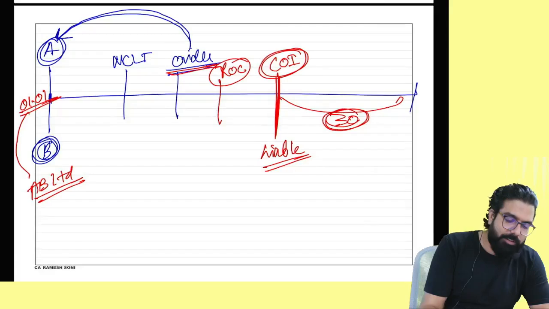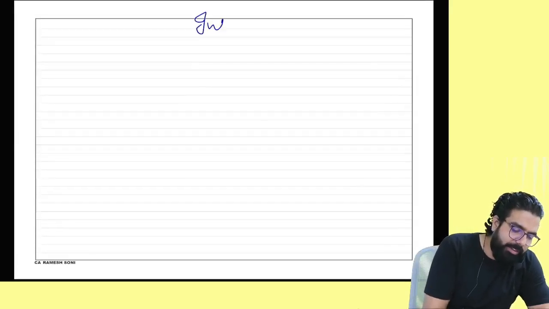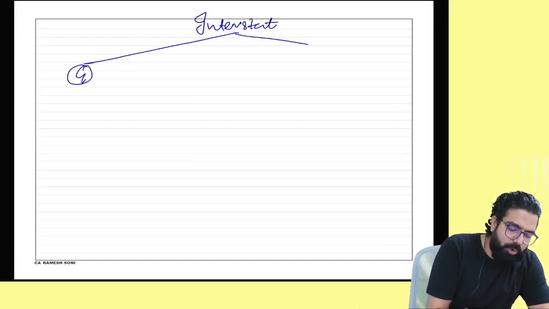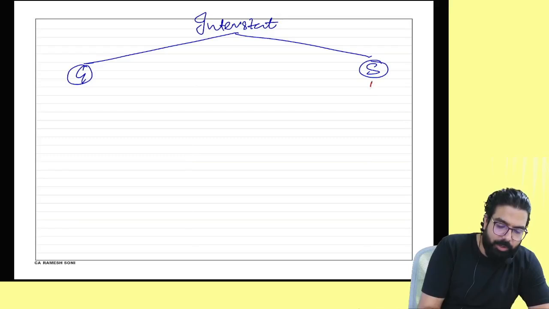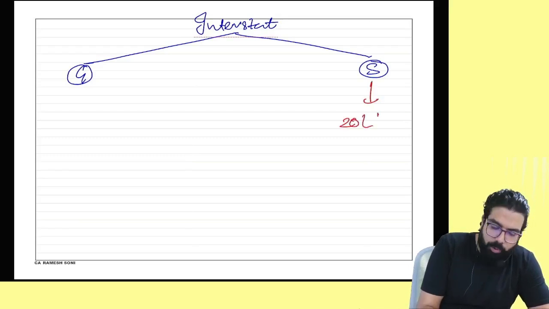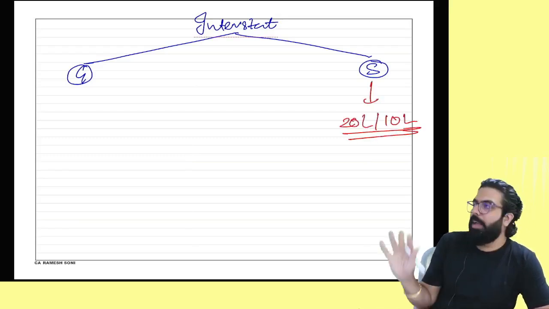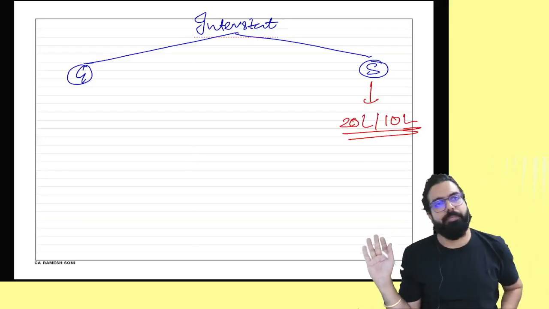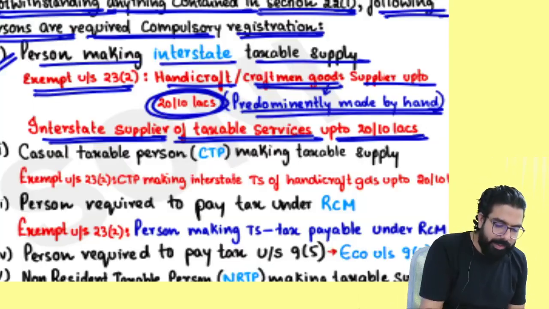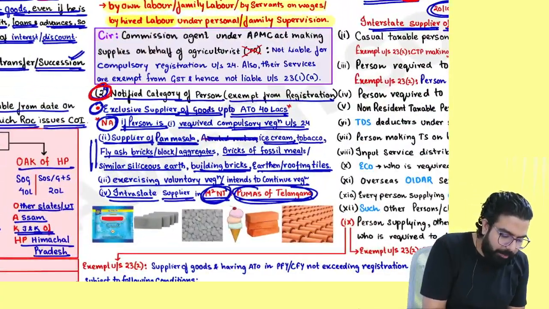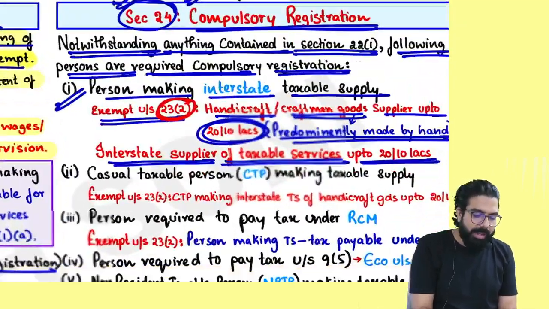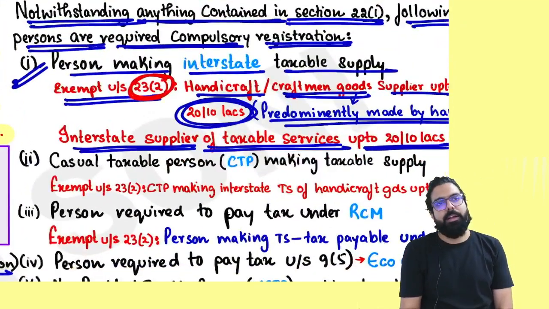Can I put it like this, everyone? Interstate supplier is required compulsory registration, whether interstate supplier of goods or of service. But then the government said if you are a supplier of service up to 20 lakh or 10 lakh, you are exempted from compulsory registration. This exemption was given under which power? The government used the power under section 23(2) and exempted people from compulsory registration.